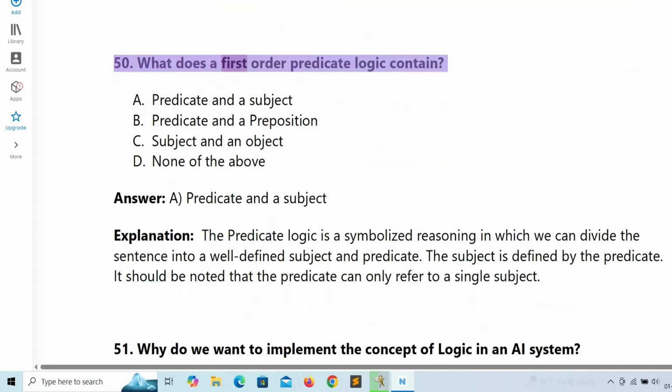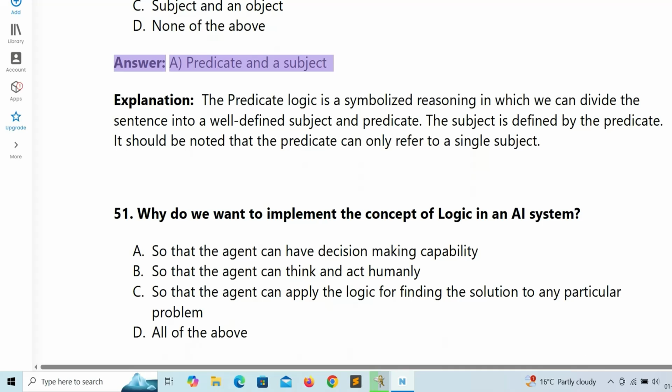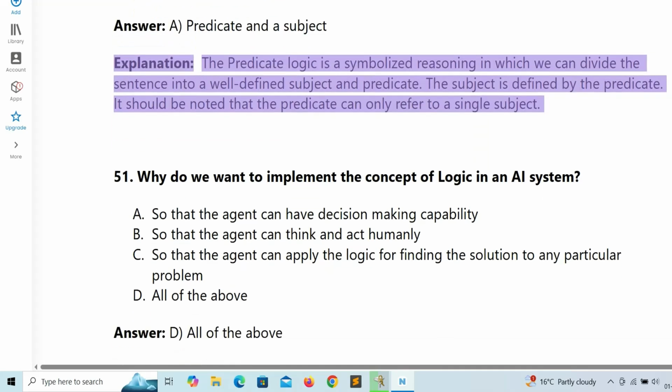50. What does a first-order predicate logic contain? A. Predicate and a subject. B. Predicate and a preposition. C. Subject and an object. D. None of the above. Answer: A. Predicate and a subject. Explanation: the predicate logic is a symbolized reasoning in which we can divide the sentence into a well-defined subject and predicate. The subject is defined by the predicate. It should be noted that the predicate can only refer to a single subject.